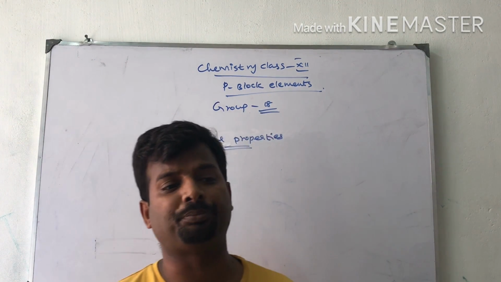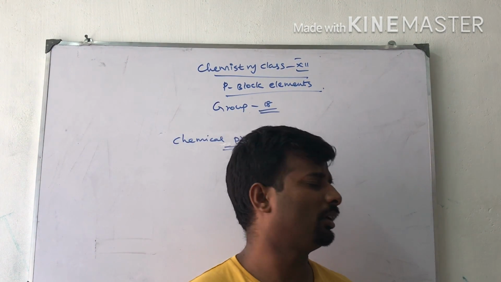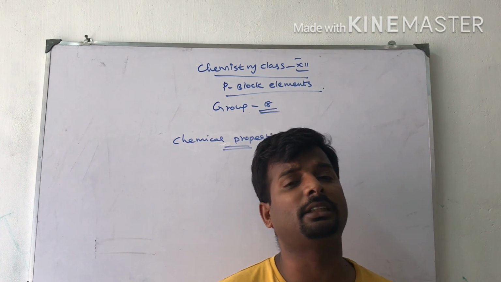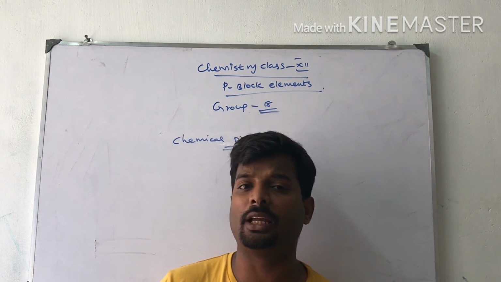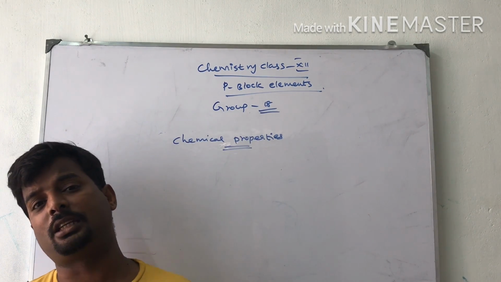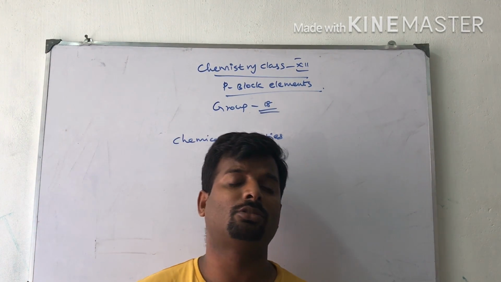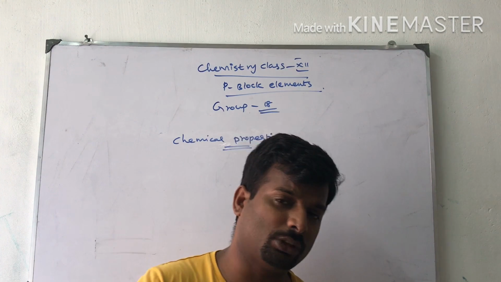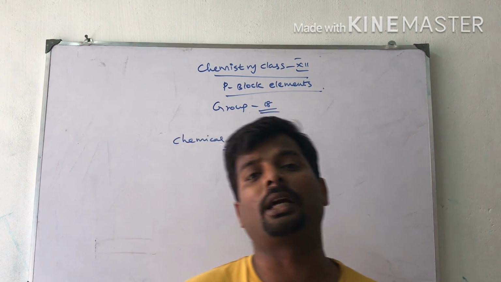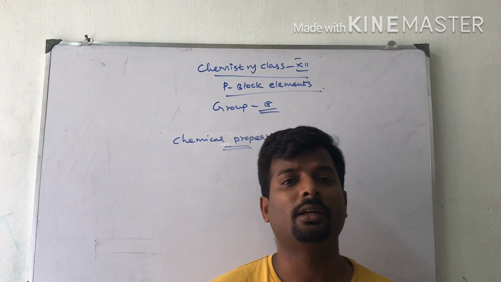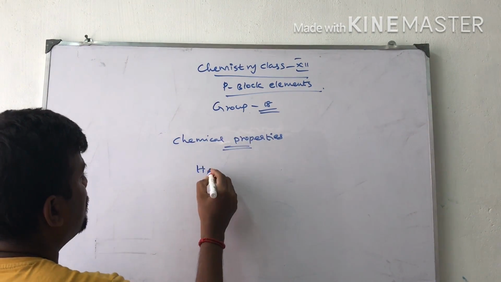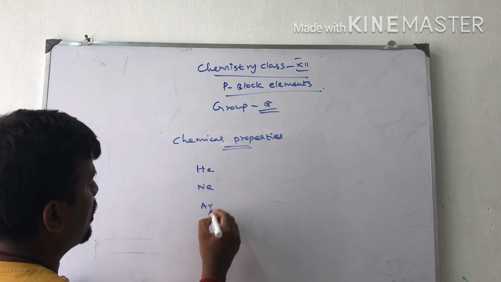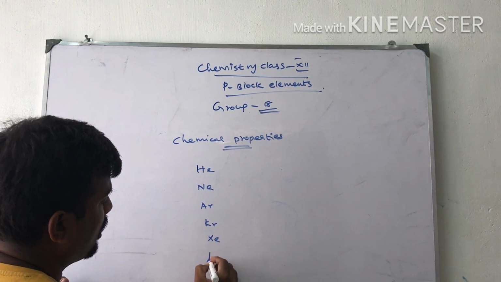One more thing is they have high ionization enthalpy because the outermost shell is filled with 8 electrons. So they are highly stable. Stability is attained. So gaining or losing an electron in the noble gases is very difficult. Okay. Next one is moving down the group: helium, neon, argon, krypton, xenon, radon.